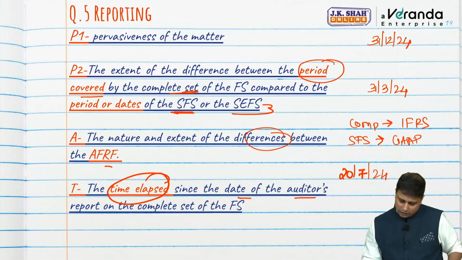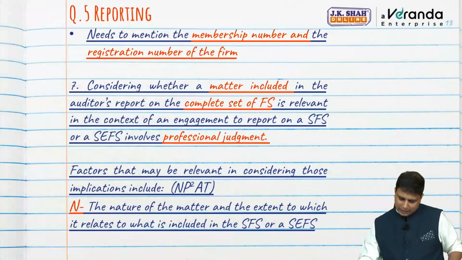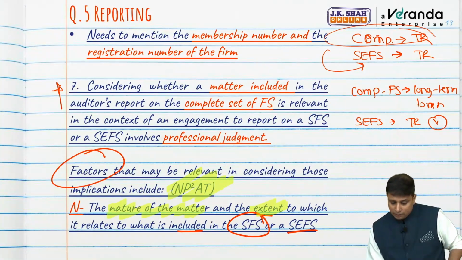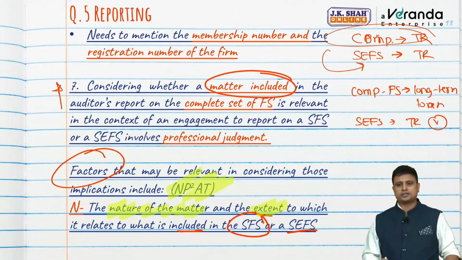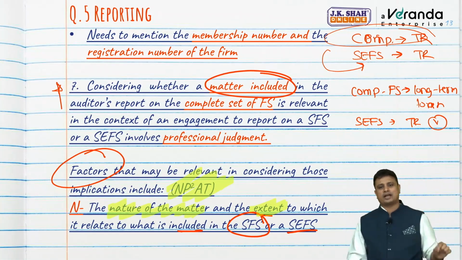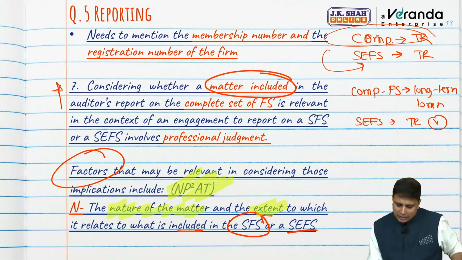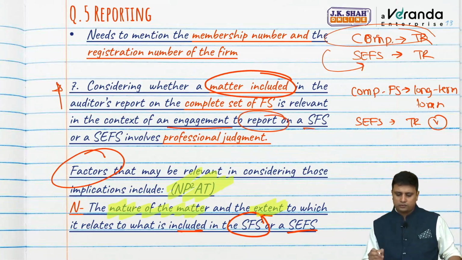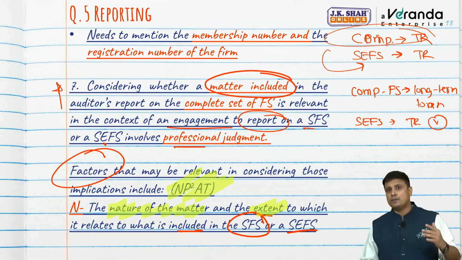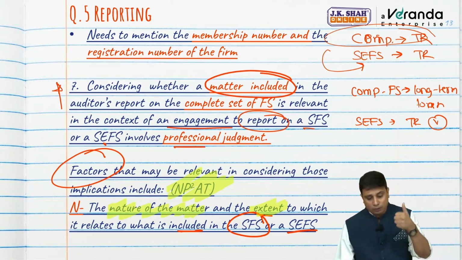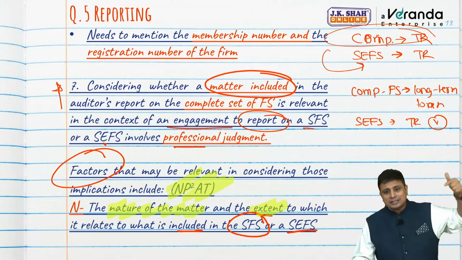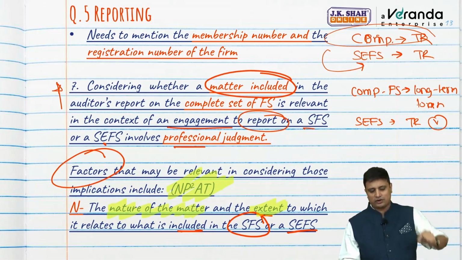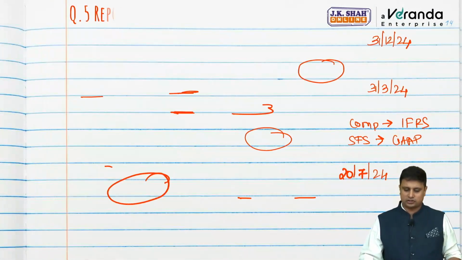So here what they are trying to say is, once again, let us read it. Considering whether a matter included in the auditor's report on complete set of financial statement is relevant in context of engagement to a report of single financial statement or specific element involves a judgment. But what are the factors that we'll have to consider is net profit after tax. Firstly, what is the nature of the matter and the extent to which it relates to the specific financial statement or specific element financial statement.